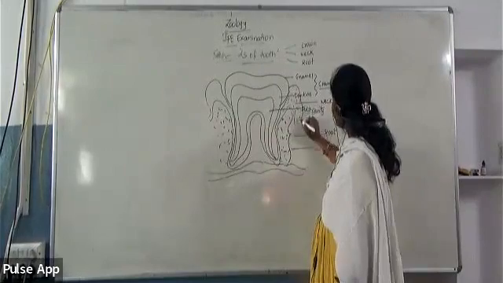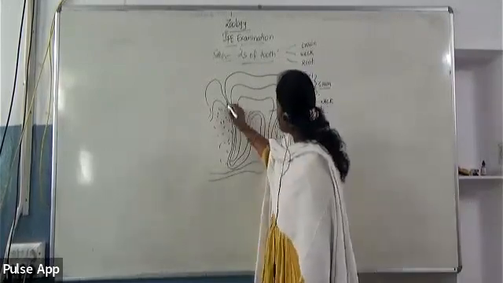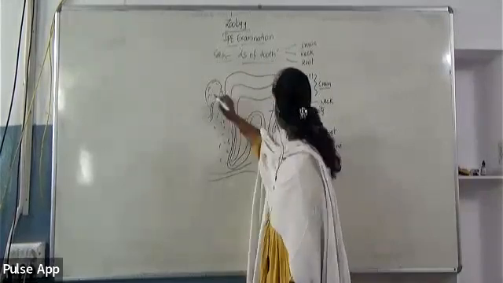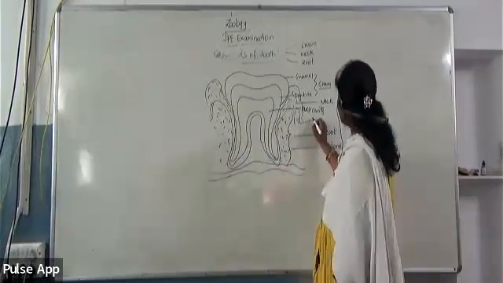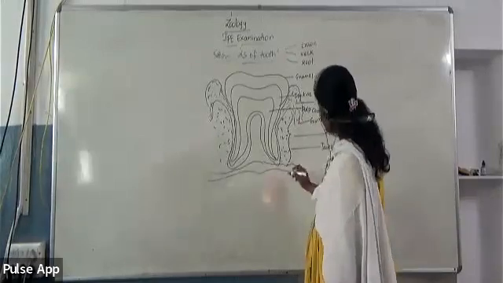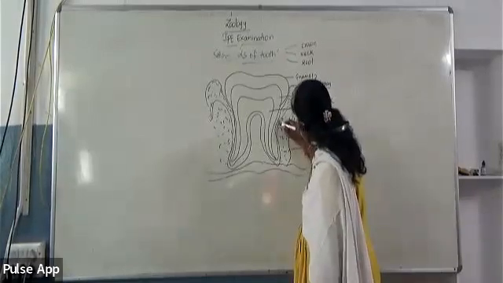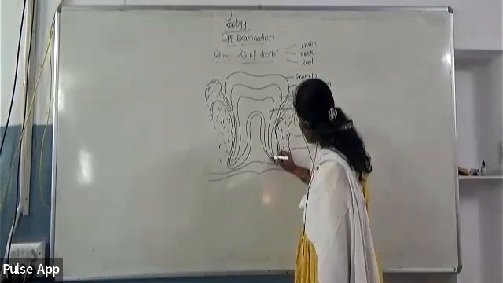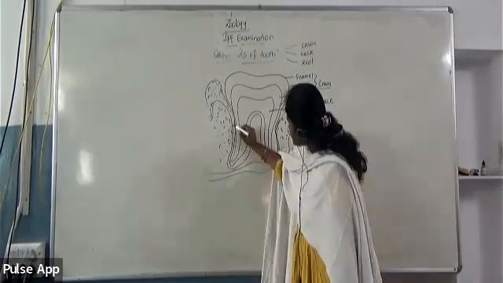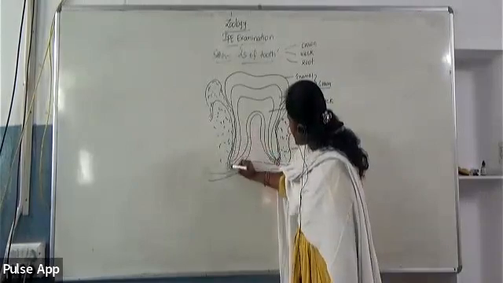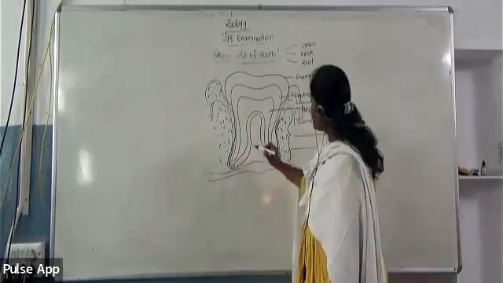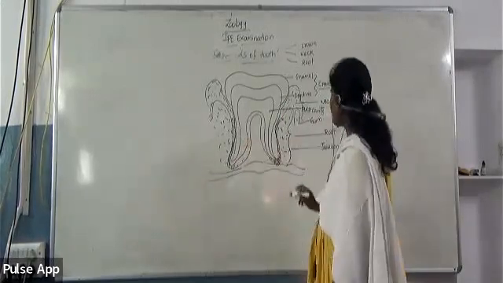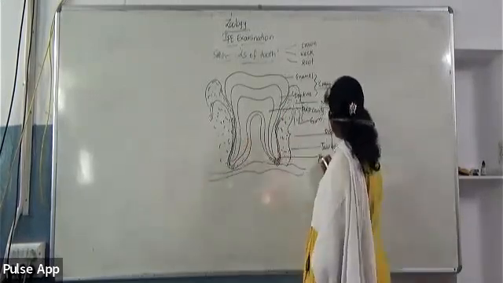This entire thing is the gum, which is covering the tooth. And this is where the root portion is supported or covered. This is called the periodontal membrane or periodontal ligament. So you need to show the periodontal membrane.